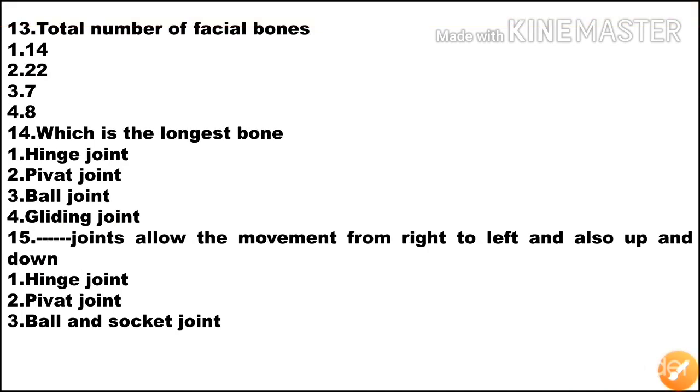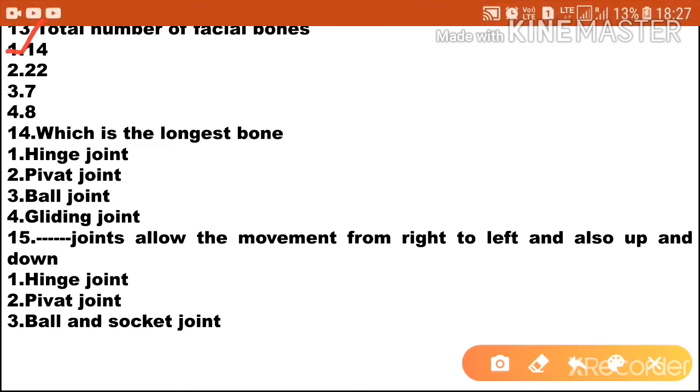Next one, the total number of facial bones is 40, 22, 7, 8. The total number of facial bones is 14. So option 1 is the correct answer. 14 facial bones are present in a human body.